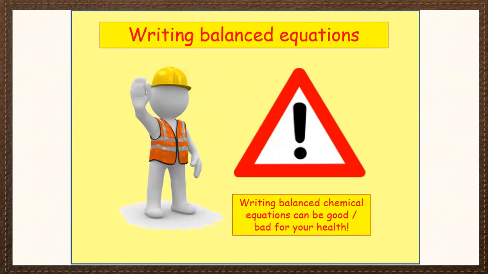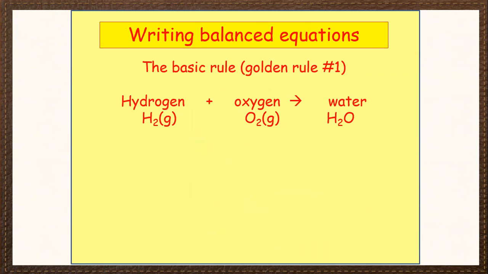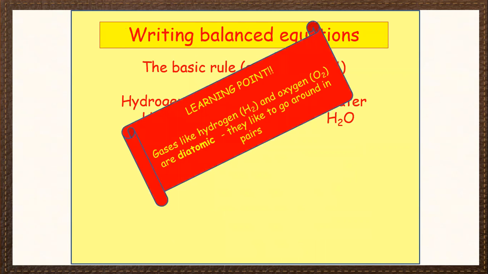Next, writing balanced equations. This basic rule is a golden rule: hydrogen plus oxygen gives water. H2 plus O2 gives rise to H2O. Learning point: gases like hydrogen and oxygen are diatomic.